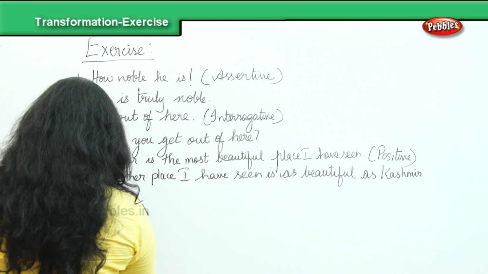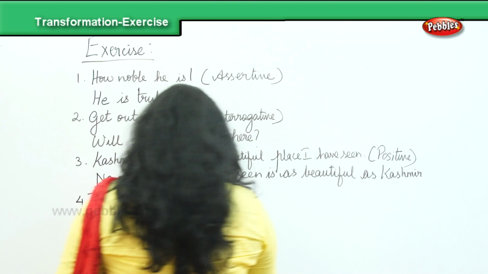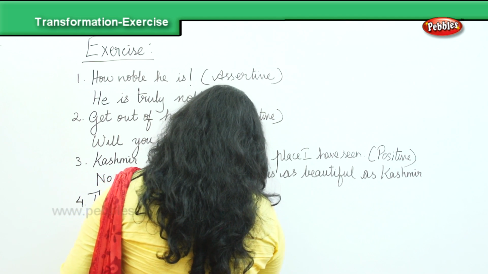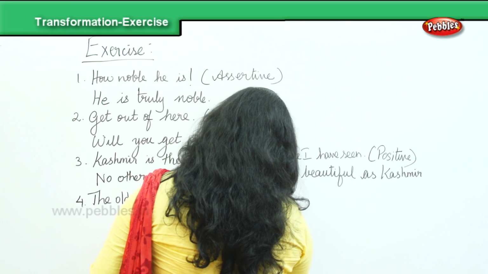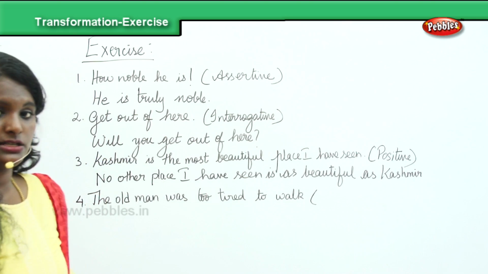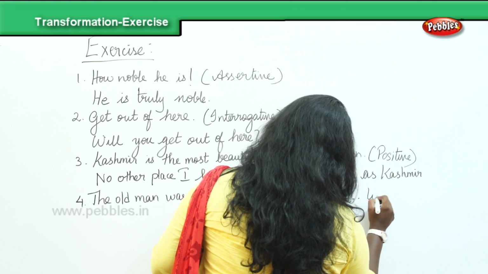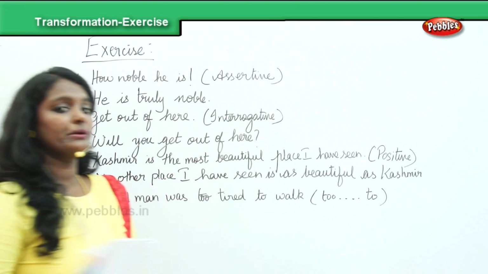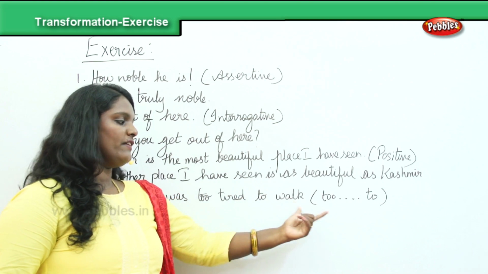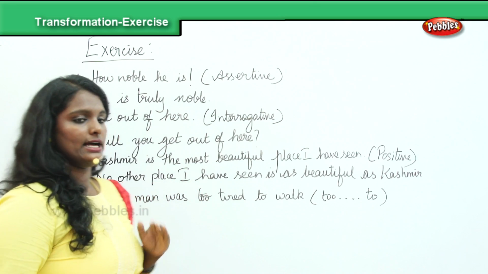The old man was too tired to walk. You are expected to transform the sentence removing too and to. And if you remember, or if you can recall the session, you can always transform a sentence with too and to with so and that.